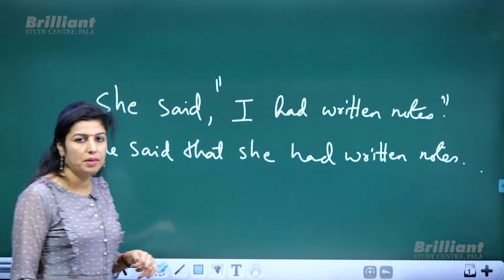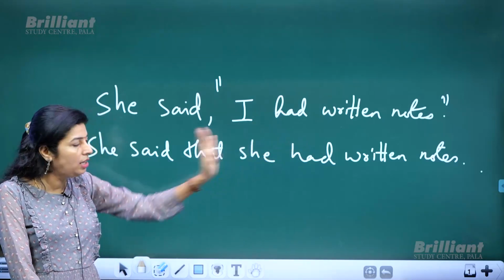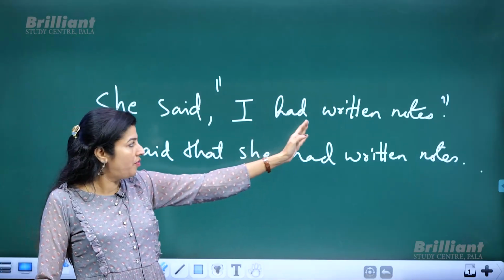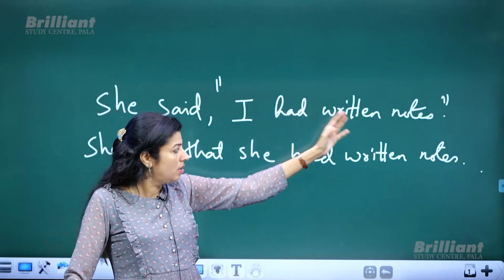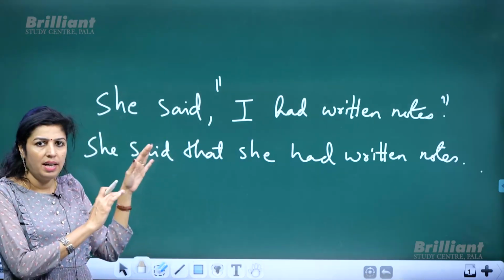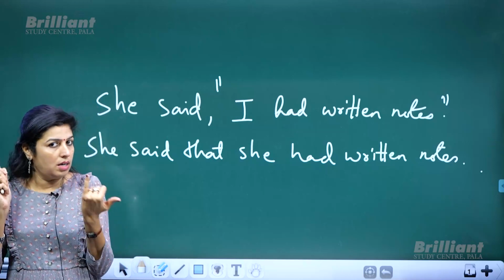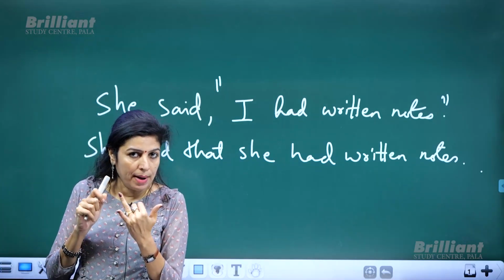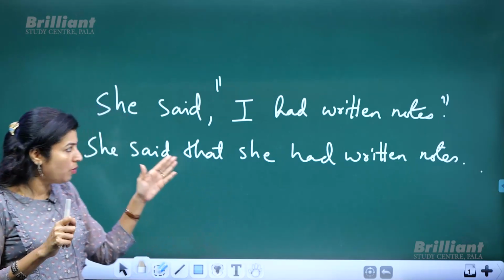Got it? Same way, if this is past perfect continuous, again there is no change. Past perfect continuous means "I had been writing notes." Here also, she had been writing notes, there is no change. It's clear. Past perfect and past perfect continuous tenses do not change. So that was our second rule.